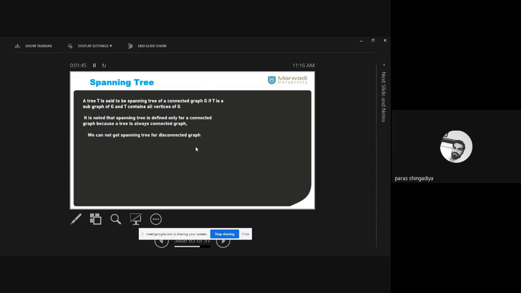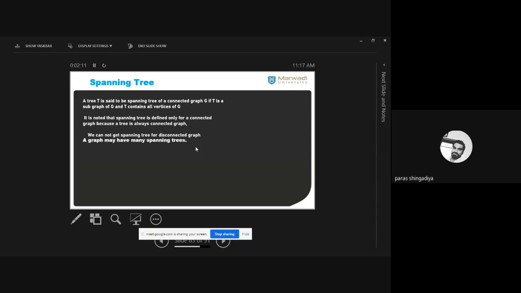In it all the vertices are included, and there is no cycle. No circuit will exist between any two vertices. Clear? So that is the meaning of spanning tree. The resultant graph is known as a spanning tree. So the definition is given here. A tree T is said to be a spanning tree of a connected graph G if T is a subgraph of G and T contains all the vertices of G.